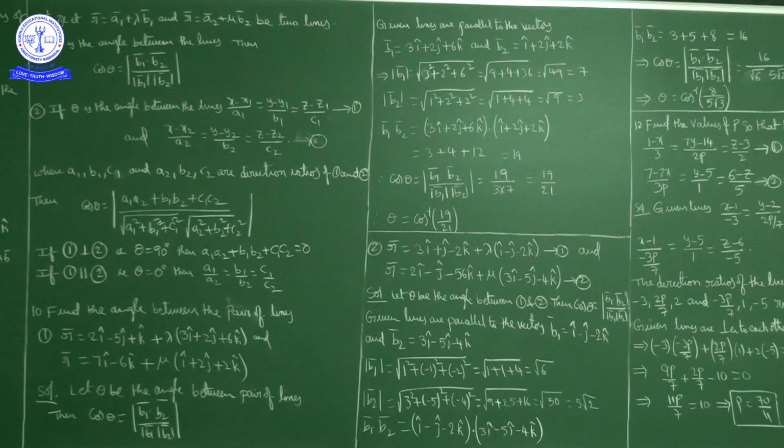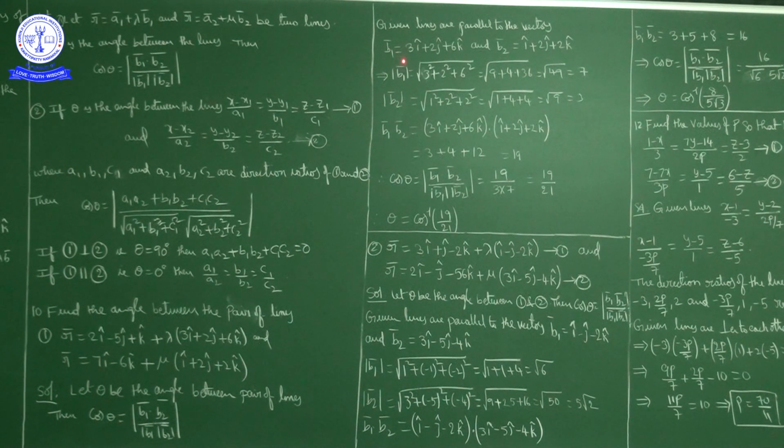Theta is the angle between the pair of lines r bar is equal to a1 bar plus lambda b1 bar and r bar is equal to a2 bar plus mu b2 bar. Then cos theta is equal to magnitude of b1 bar dot b2 bar upon magnitude of b1 bar into magnitude of b2 bar. The given lines are parallel to the vectors: the first line is parallel to the vector 3i cap plus 2j cap plus 6k cap, which I will consider as b1 bar, and the second line is parallel to the vector i cap plus 2j cap plus 2k cap, which I will consider as b2 bar.